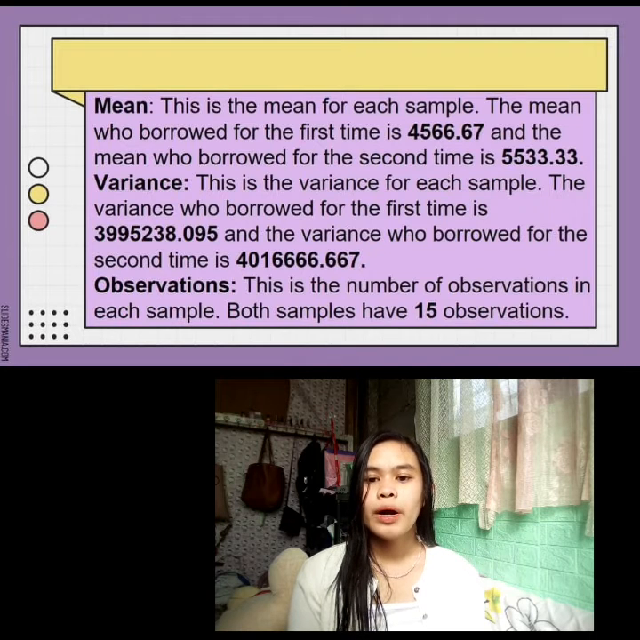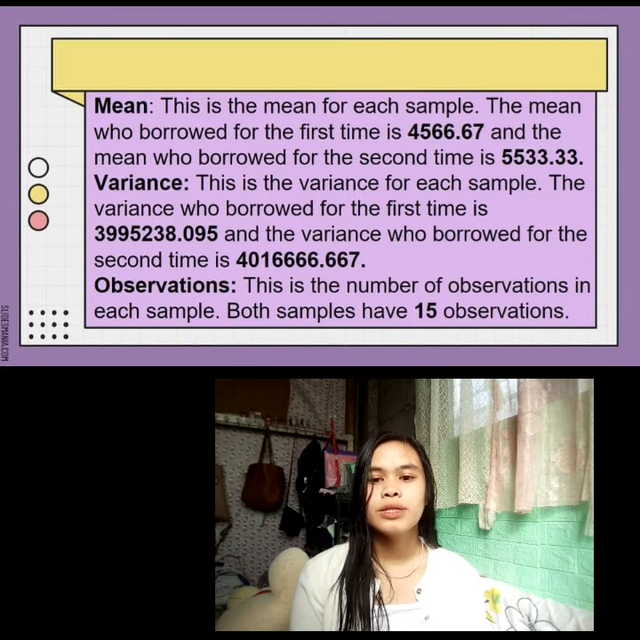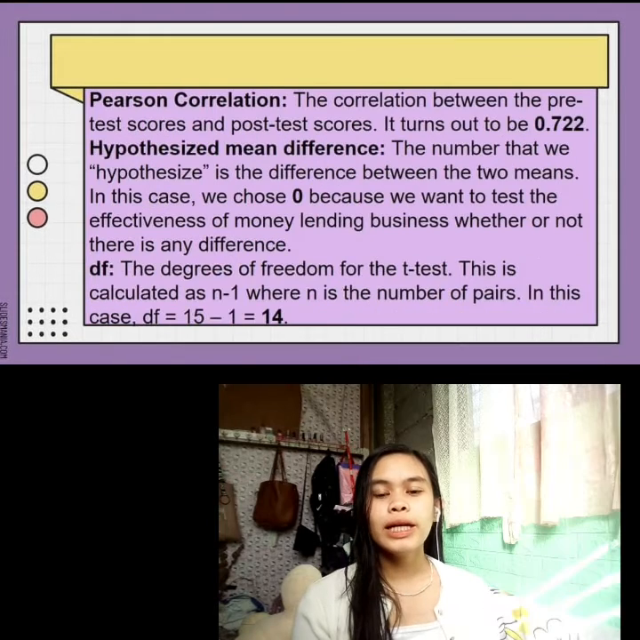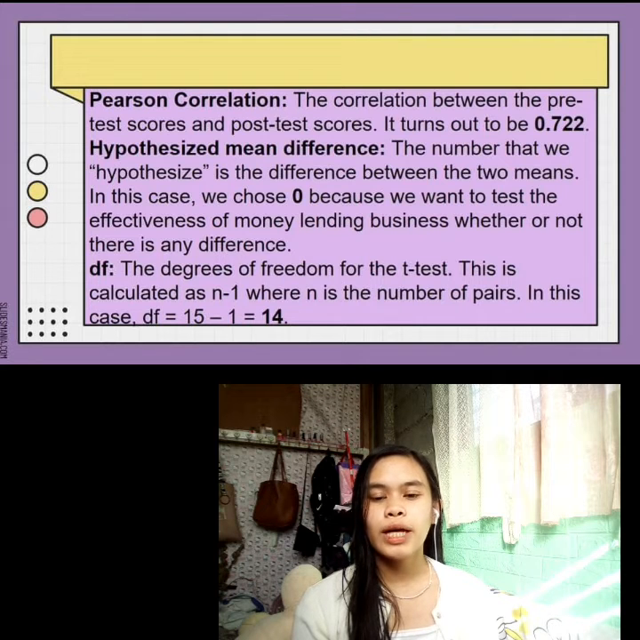This is the variance for each sample. The variance of those who borrowed for the first time is 3,995,238.095, and the variance of those who borrowed for the second time is 4,016,666.667. This is the number of observations in each sample. Both samples have 15 observations. The correlation between the pre-test scores and post-test scores turns out to be 0.722.